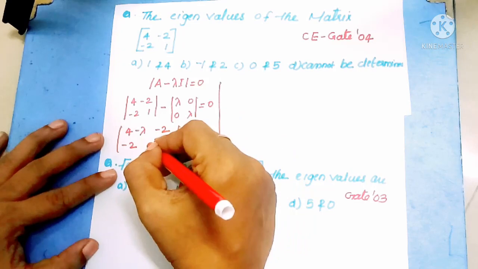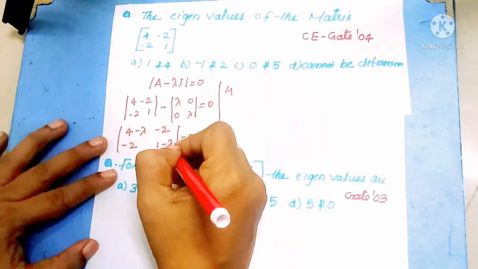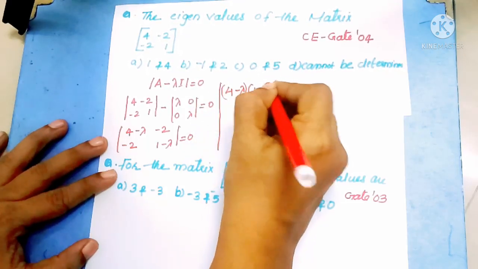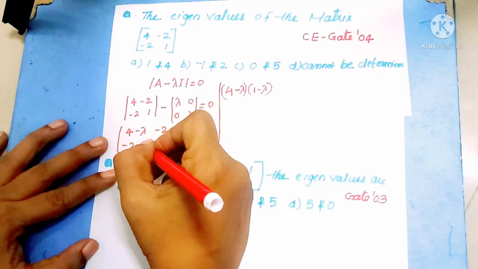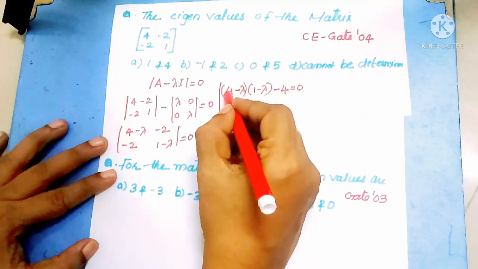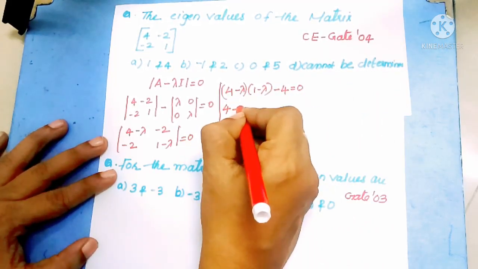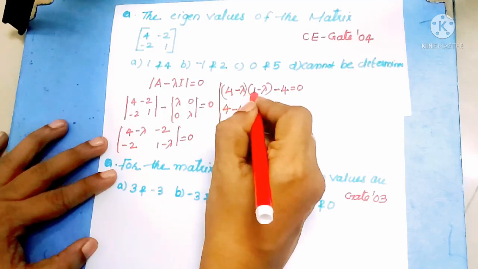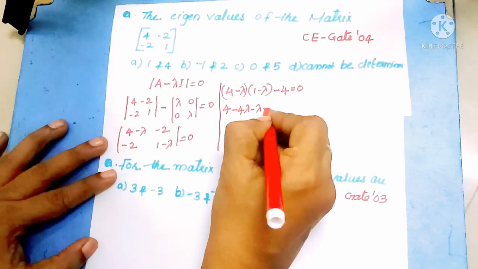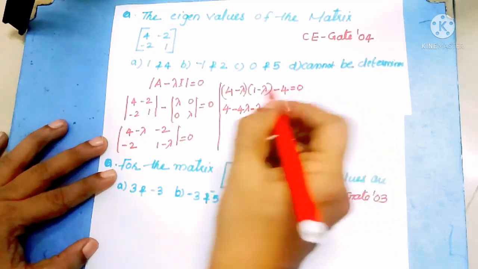We take the determinant of this matrix: (4 minus lambda) into (1 minus lambda) minus (-2) into (-2), that is minus 4, equal to 0. 4 into 1 becomes 4. 4 into minus lambda becomes minus 4 lambda. Minus lambda into 1 becomes minus lambda. Minus lambda into minus lambda becomes plus lambda square. Minus 4 is equal to 0.